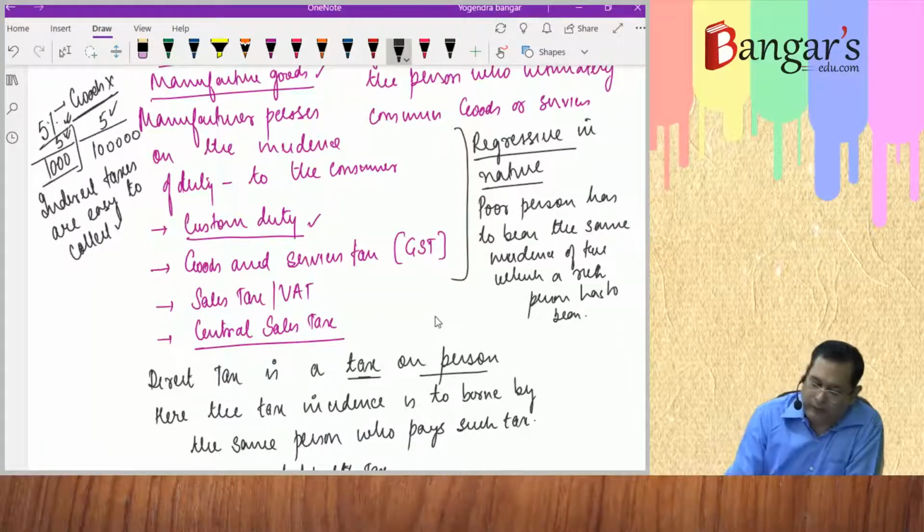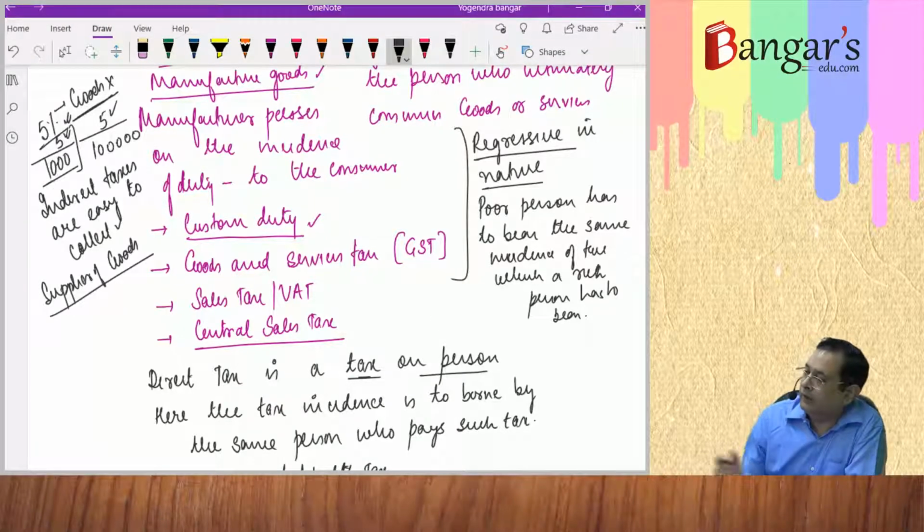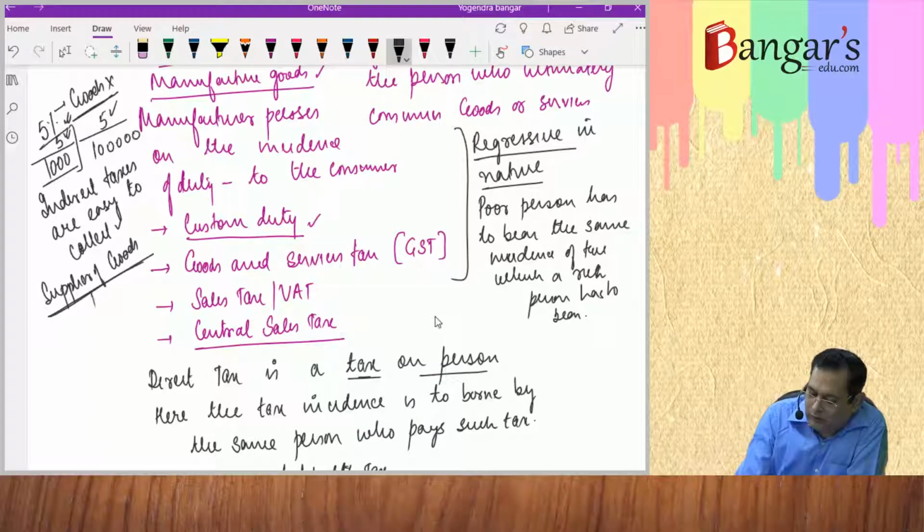Say a supplier of goods is there. He knows that he is just acting as a collecting agency. He will not be bearing the burden. In the price of the goods, tax incidence is borne.